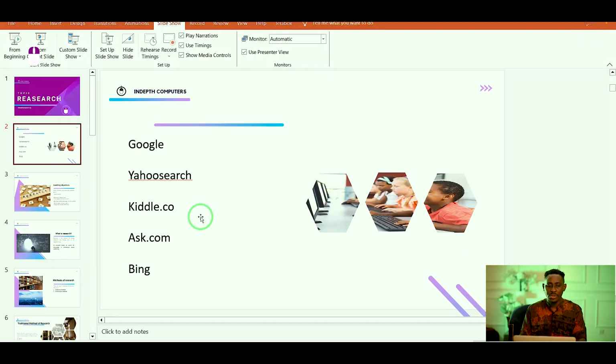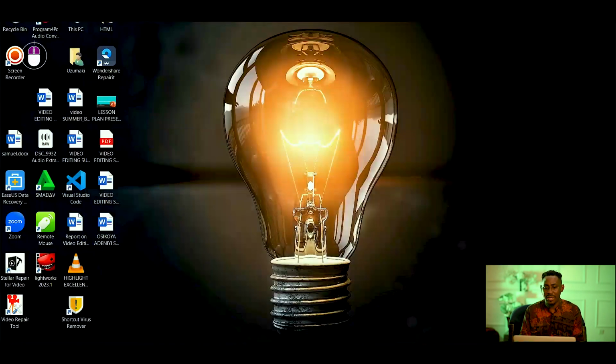Now, let me just move to my browser quickly so that we can start working. There are different browsers that we can actually use if we want to connect to the internet. Maybe in our other videos where I talked about using the internet, I expatiated on different internet browsers that children can use. I talked about Internet Explorer, Mozilla Firefox, Microsoft Edge and all of that. But in this particular class, we're going to be using Google Chrome.